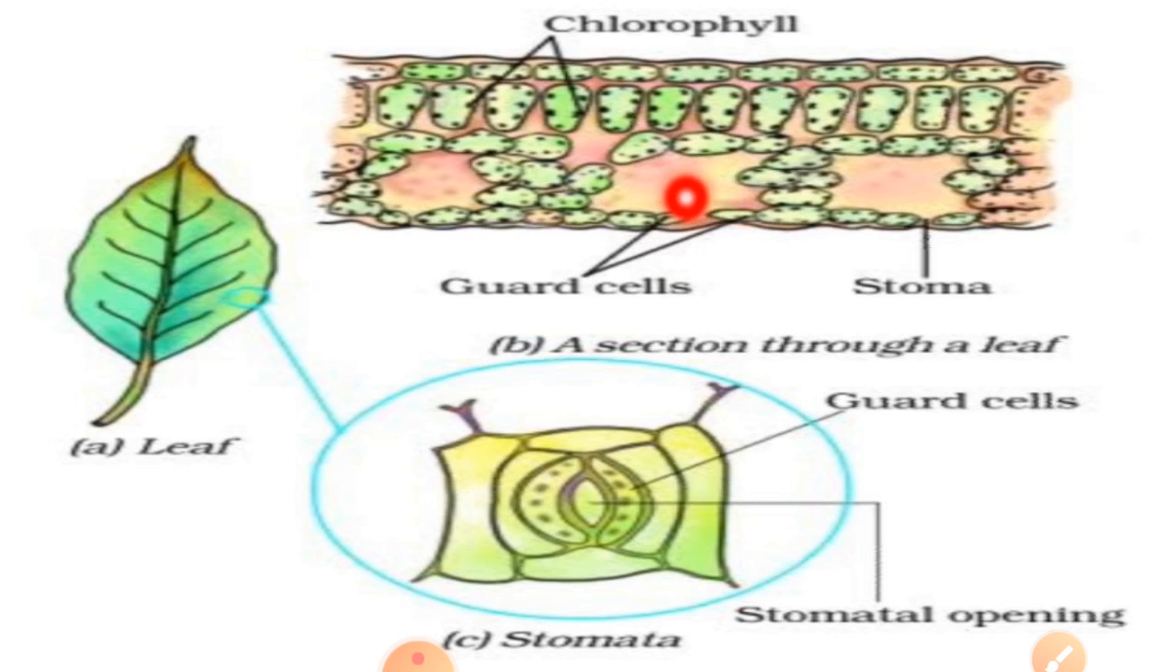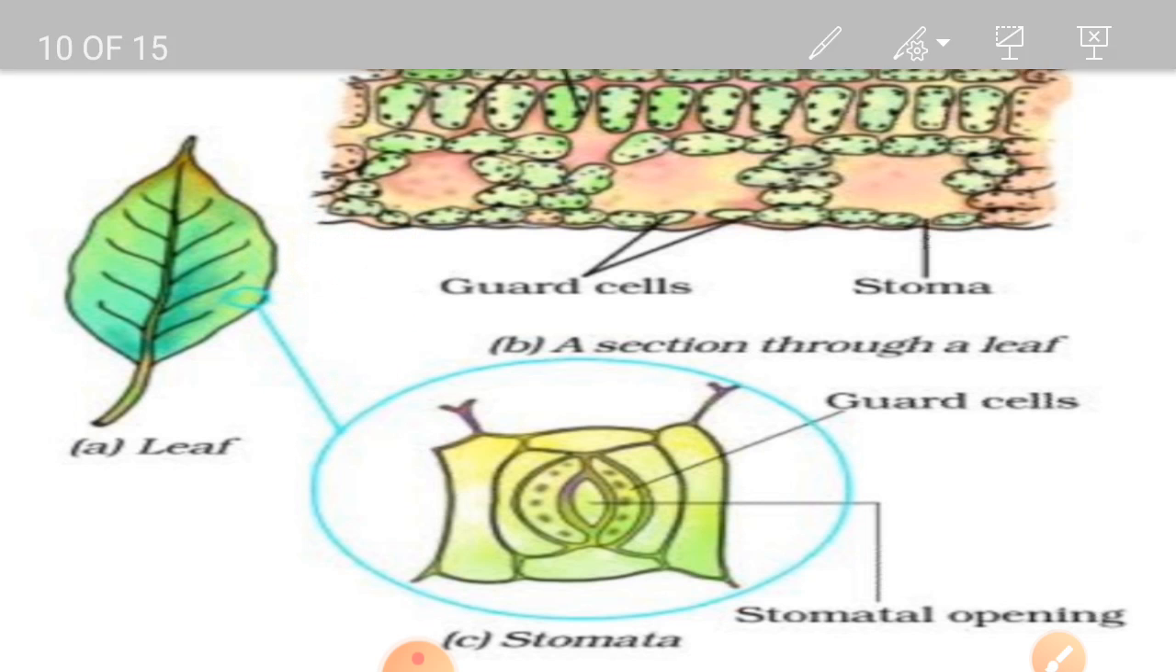And the leaves have a green pigment. You can see the leaf here, it has a green pigment called chlorophyll. That's why the leaf looks green in color. It helps the leaf to capture energy from the sun.